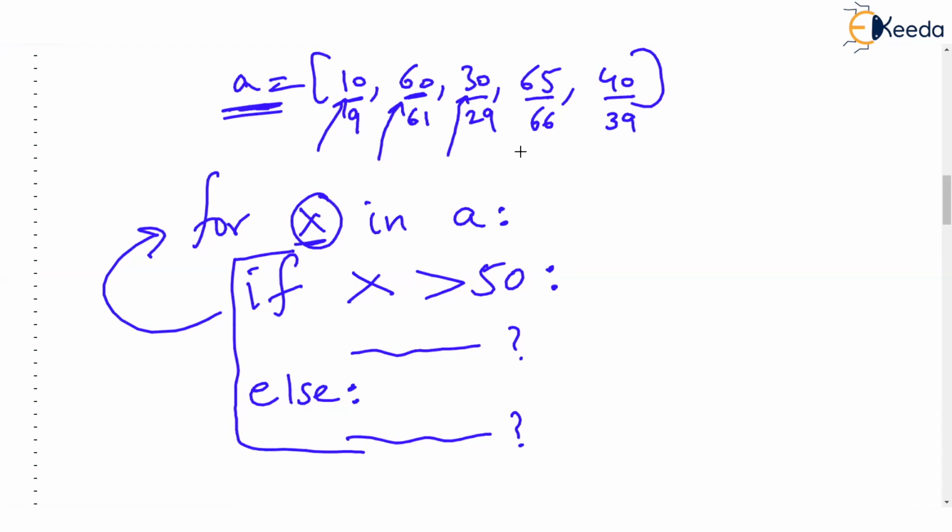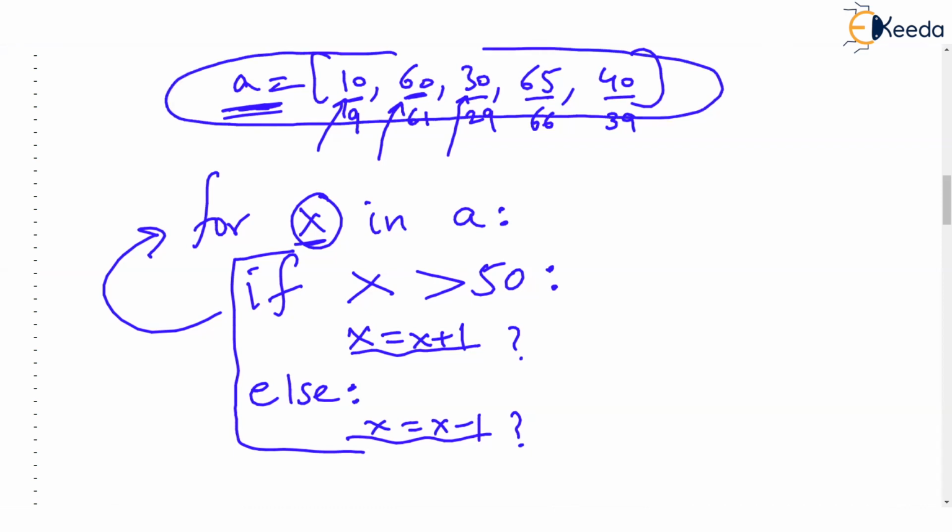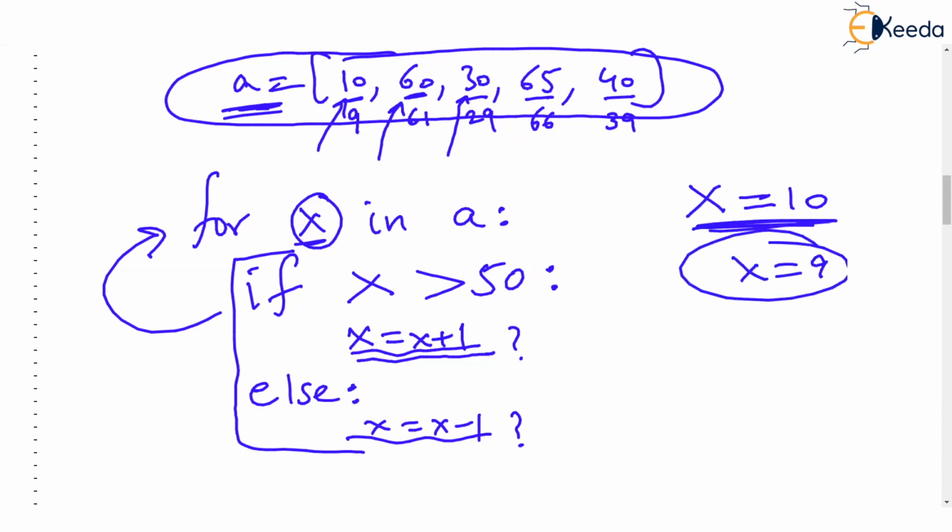By the way, if you say x is x plus 1 here, and if you say x is x minus 1 here, nothing will be changed in the list. List will remain unchanged, because what you are changing is the variable x. X is a separate variable. X becomes 10, and then you are increasing or decreasing this value by 1, but you are not changing the value in the list. So this statement should have been that play with the element of the list.